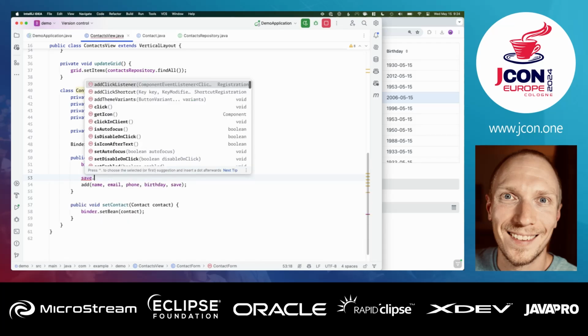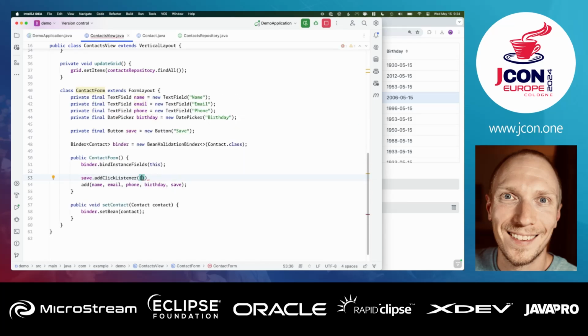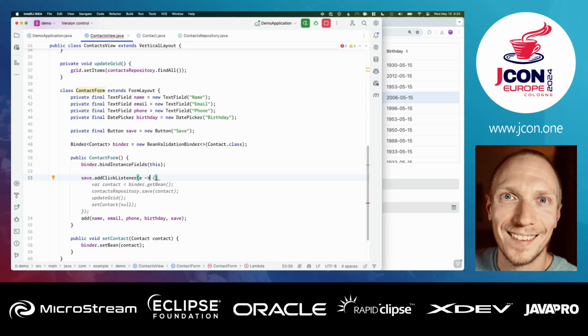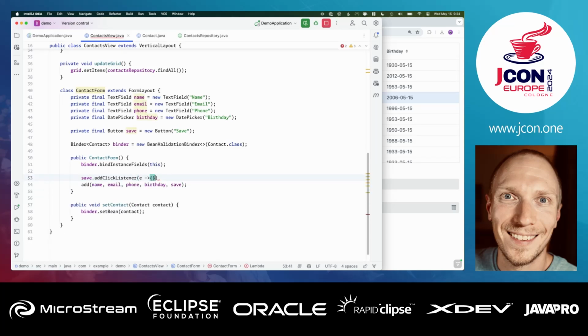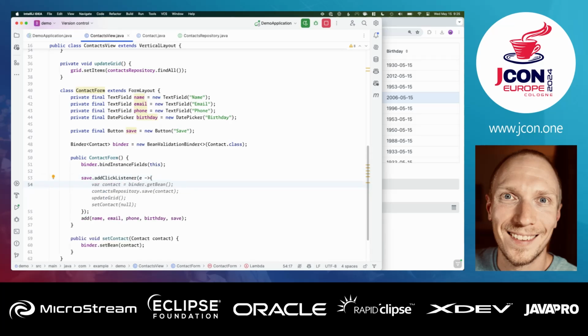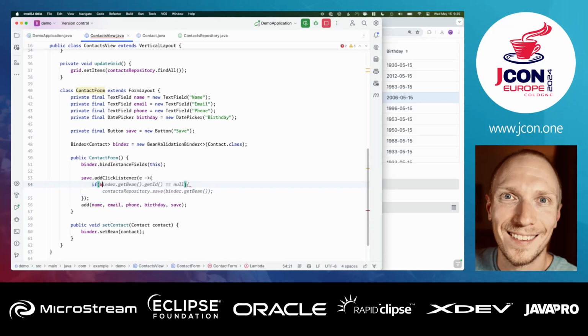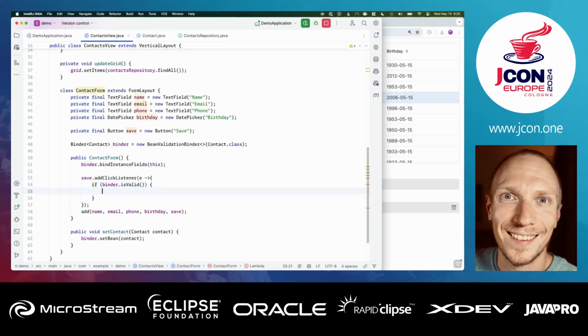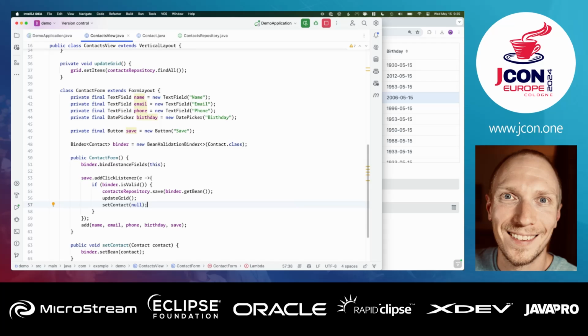So the only thing really remaining for us to do here is listen for that save action. So we're going to add a click listener on that. It's going to get an event. And let's see if I can get that working. So I'm going to check if the binder is valid. We're going to call the contact repository and save the bean.